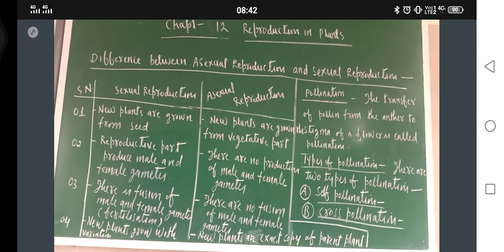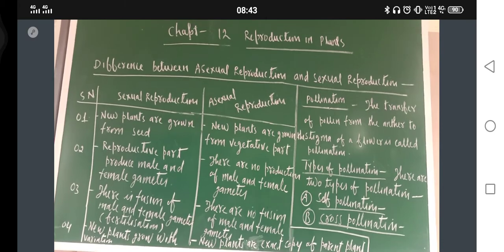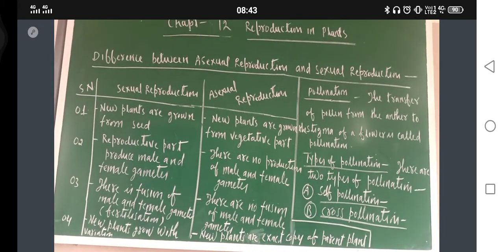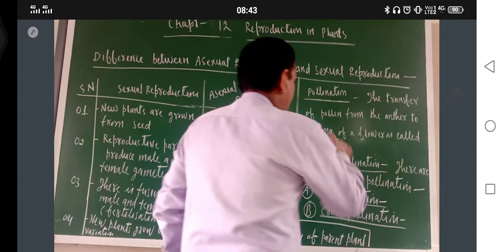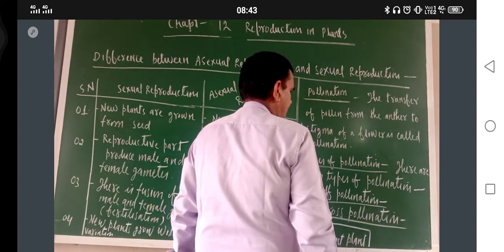So just see, let me write one more thing here in the pollination case. Now I will apply the color mic now. Just keep indicating to me whether I am audible or not.